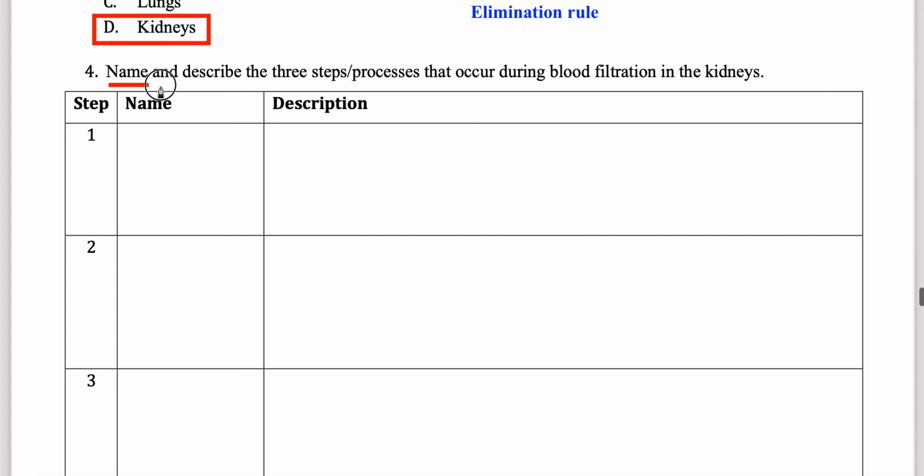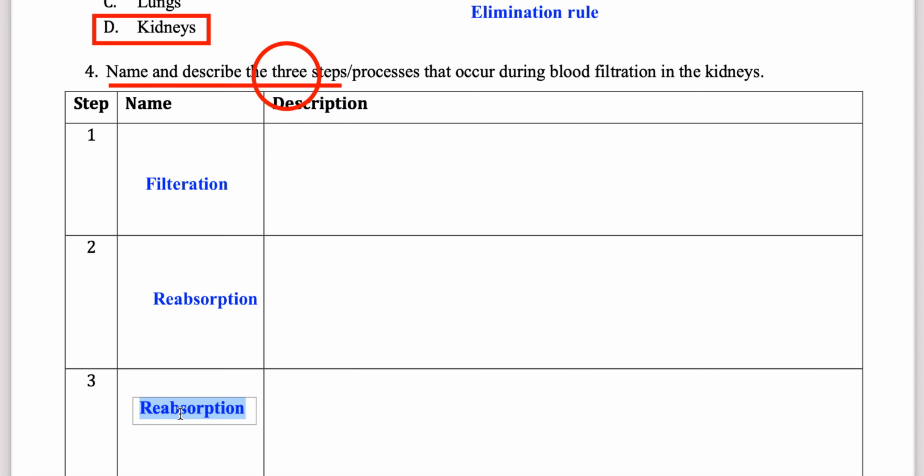Then we have to name and describe the 3 steps we discussed. I will just name the steps over here. You can go back and read the processes. So the first step was filtration. The second step was reabsorption, and the third step was excretion.